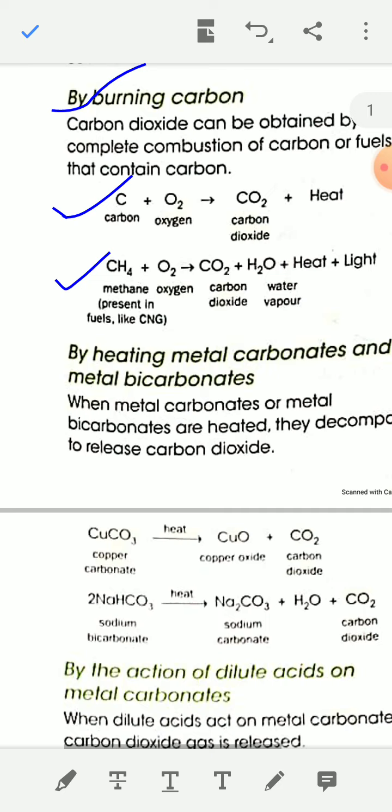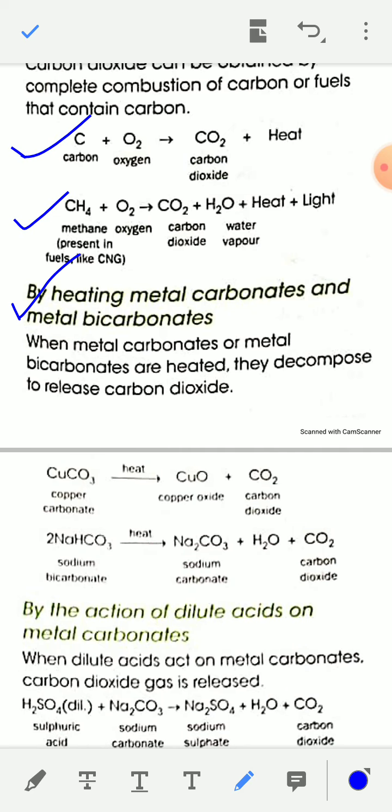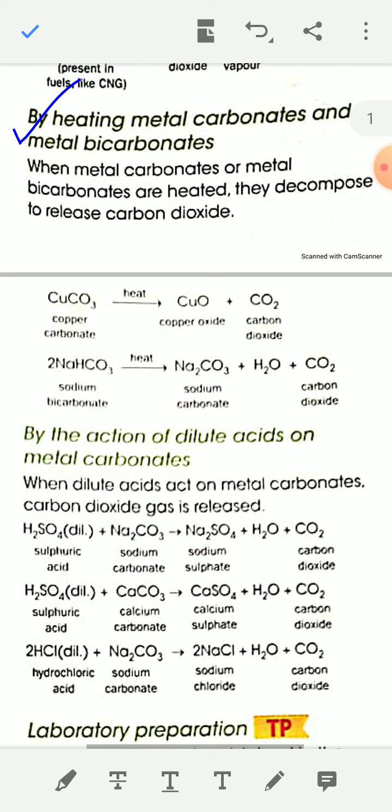Second preparation, by heating metal carbonate or metal bicarbonate. When metal carbonates or metal bicarbonates are heated, they decompose to give carbon dioxide. Metal carbonates like calcium carbonate, sodium carbonate, potassium carbonate, and metal bicarbonates like calcium bicarbonate, sodium bicarbonate, decompose to give carbon dioxide when heated.